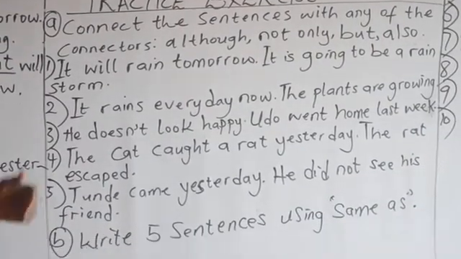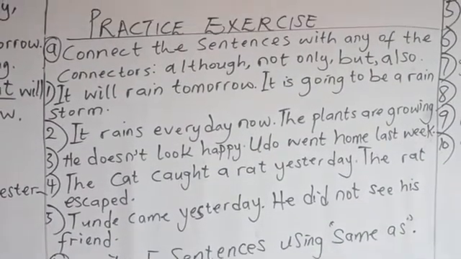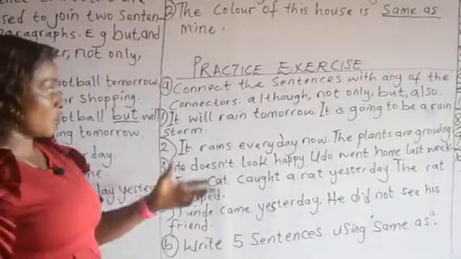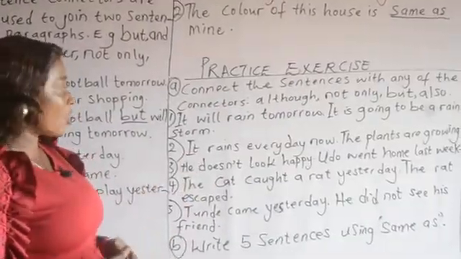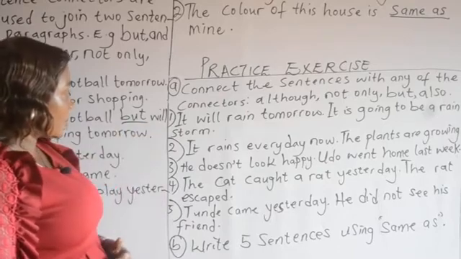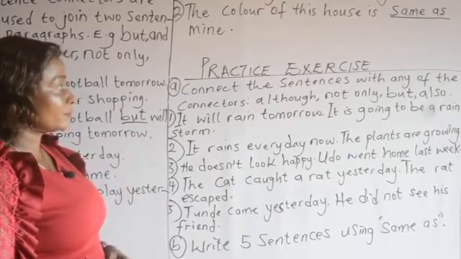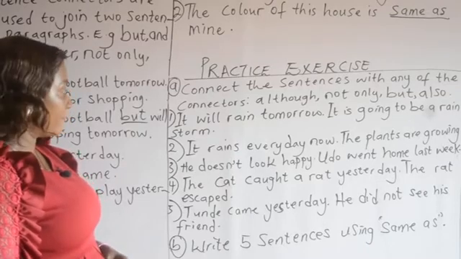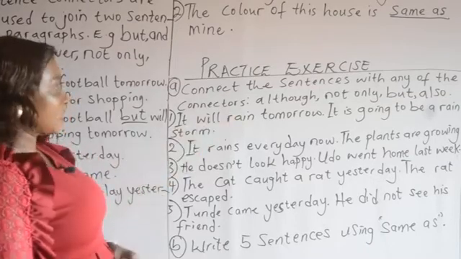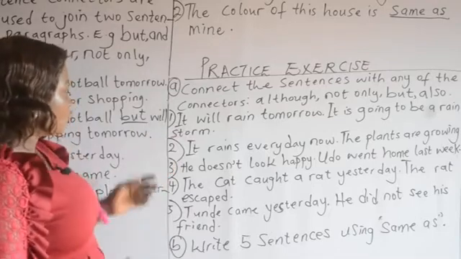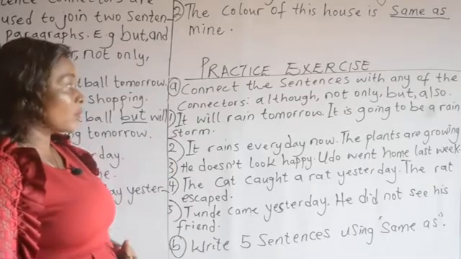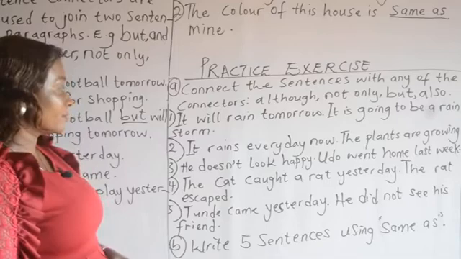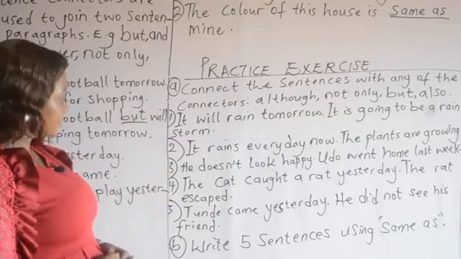A. You are to connect the sentences with any of the connectors: although, not only, but, and also. Number 1. It will rain tomorrow. It is going to be a rainstorm. So you have to connect the two sentences using any of the connectors. 2. It rains every day now. The plants are growing. You have to connect the two sentences.